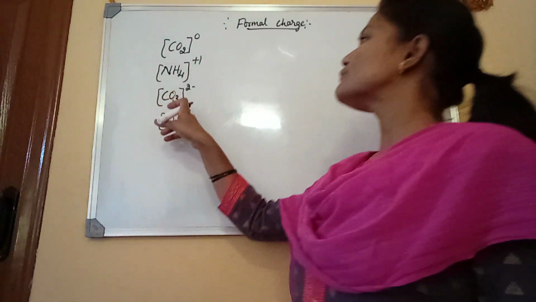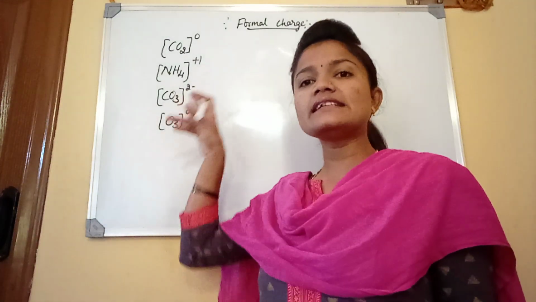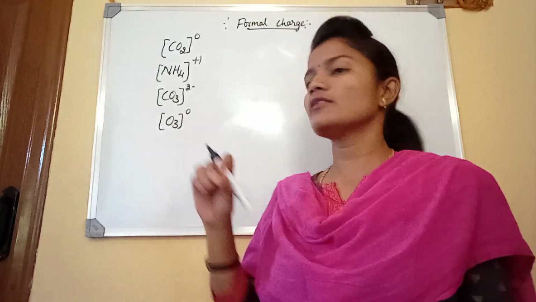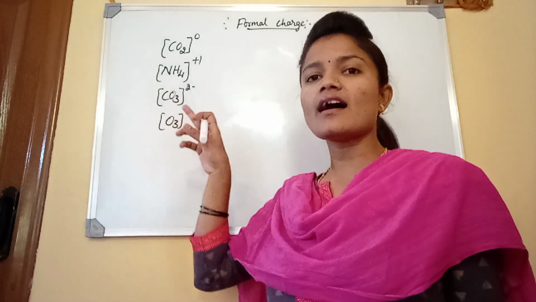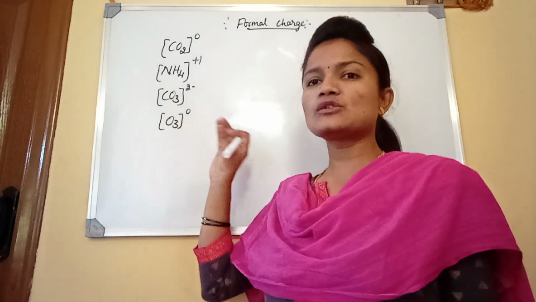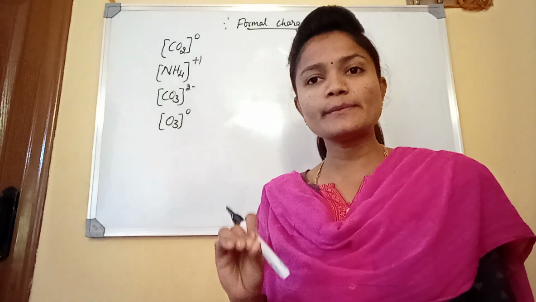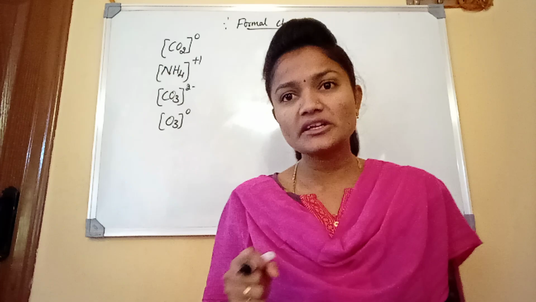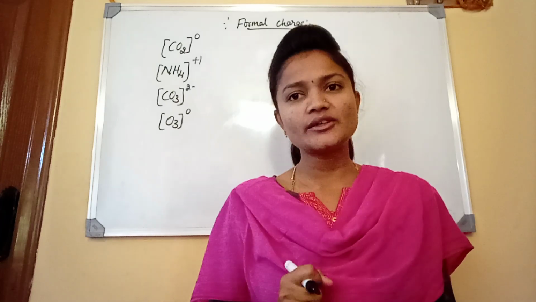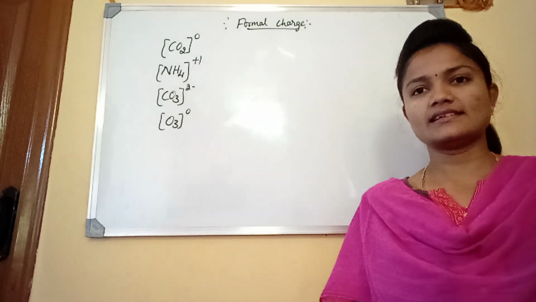Here also in CO3 2 minus, the question is on which atom the 2 minus charge is, either on the carbon atom or on the oxygen atom. In O3, there is no plus 1 or minus 1 charge, so the total charge on O3 is 0. How are we going to write this 0, plus 1, minus 1, plus 2? That we are going to discuss with the formal charge.